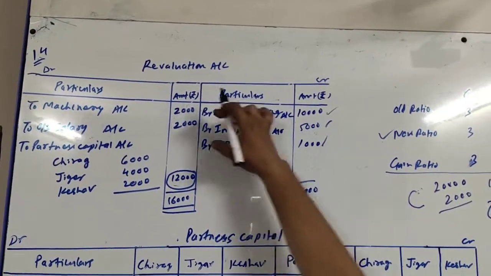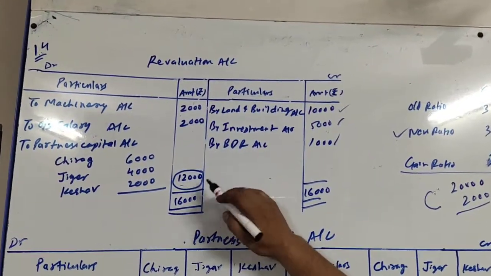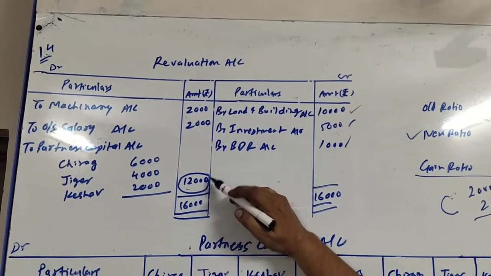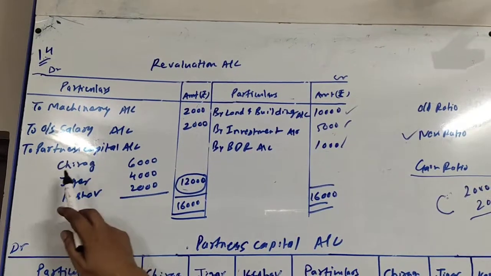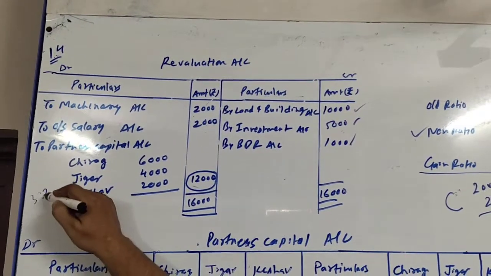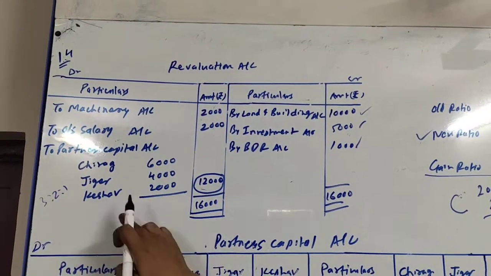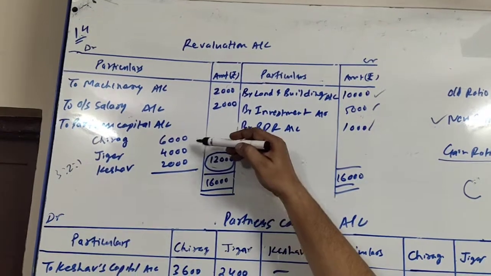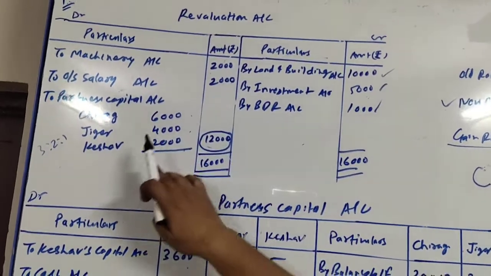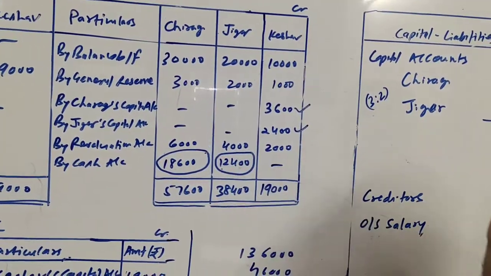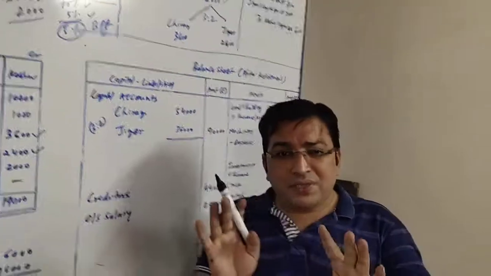So 16,000 minus 4,000 is 12,000, which is the difference, and which is called revaluation profit, or profit on revaluation. It will be transferred to the partners' capital accounts. So Chirag, Jigar and Keshav share it in the proportion of their old ratio, that is 3:2:1. When I distribute 12,000 in the proportion of 3:2:1, I get 6,000, 4,000 and 2,000. This will be credited to their capital accounts. So here it is, by revaluation account 6,000, 4,000 and 2,000. So we are finished with this also.